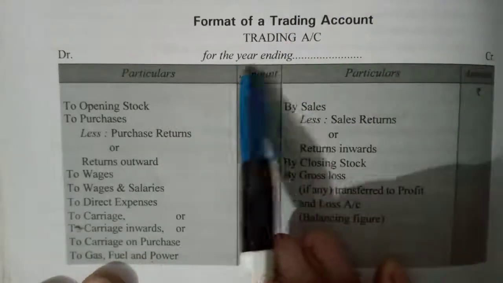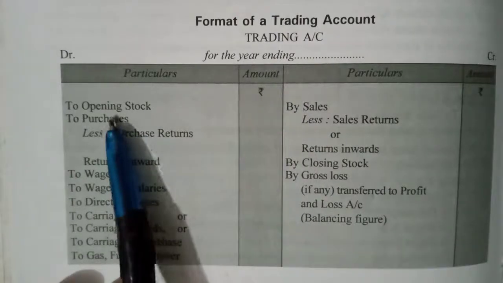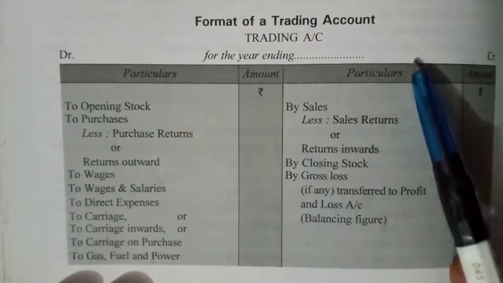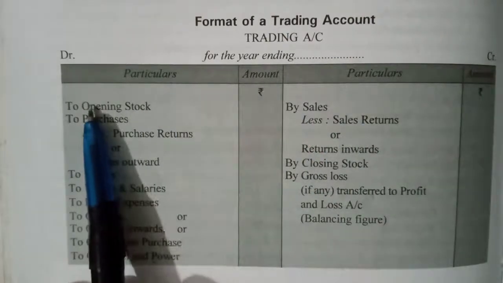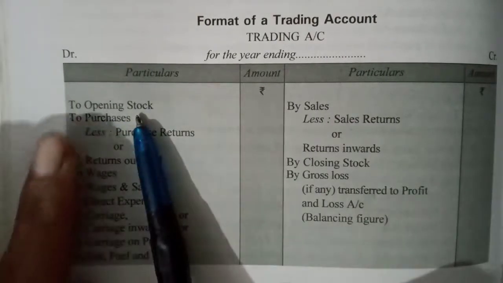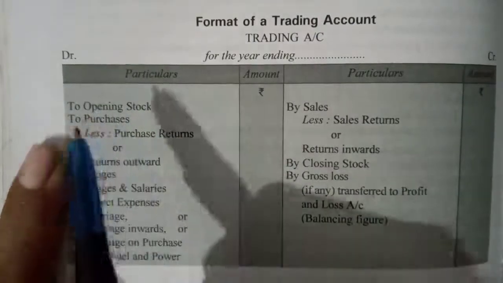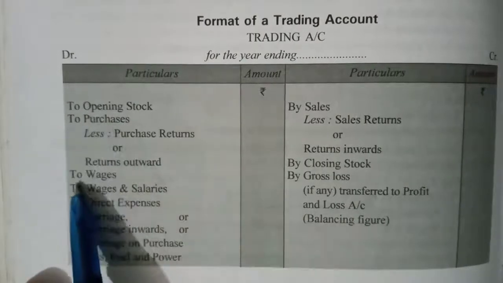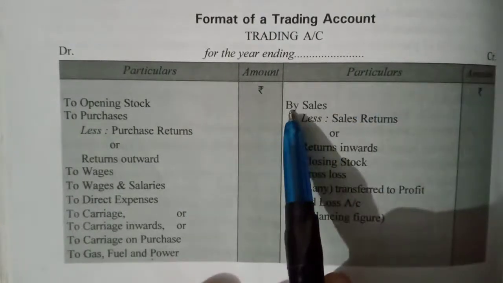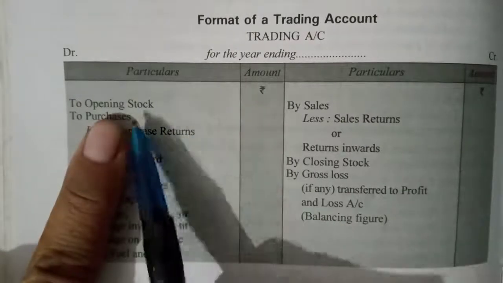See, on the debit side of the trading account, first we will record opening stock. All these items will be given in the question. You have to write from the question. First you will see where the opening stock is in the question, then you will write opening stock. One more thing you have to keep in mind: before the items recorded on the debit side, you have to write "To". Everywhere "To" is written. And on the credit side, you have to write "By". After that, you will record the items. The first item is opening stock.